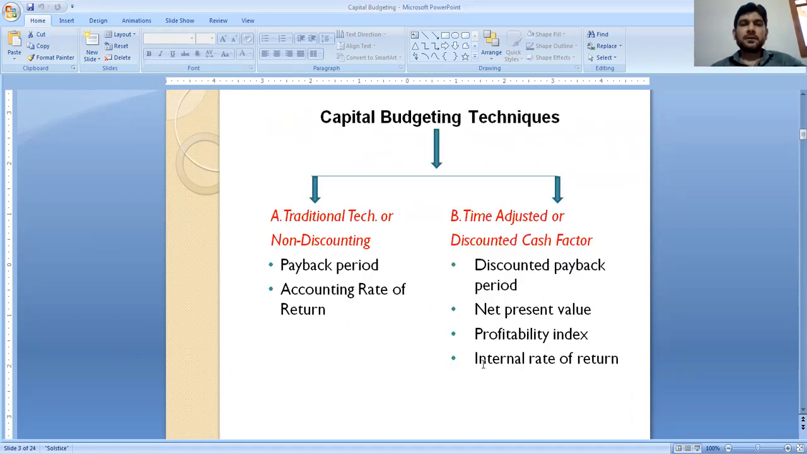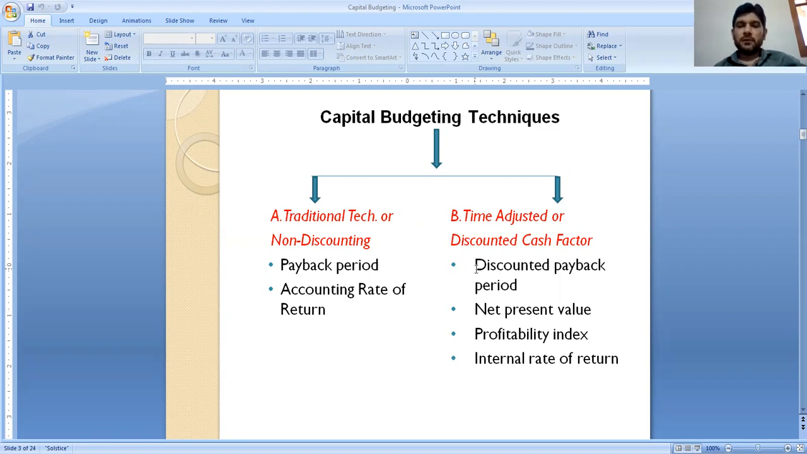We have different techniques of capital budgeting. Technique A, that is traditional techniques, or non-discounting techniques. Technique B, that is time-adjusted techniques, or discounted cash flow techniques. Under technique A, that is traditional techniques, we have payback period and accounting rate of return.